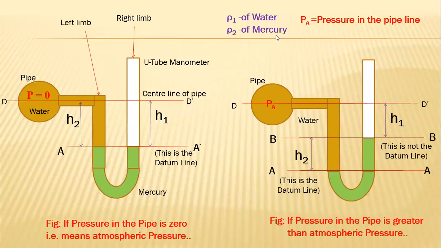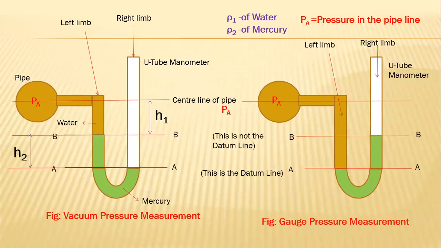Here, rho 1 represents the density of water, and rho 2 represents the density of mercury. In the next figure, see the difference between vacuum pressure and gauge pressure. In the left side figure, see the pressure in the pipe, and at the same time observe the right side figure, the pressure in the pipeline.